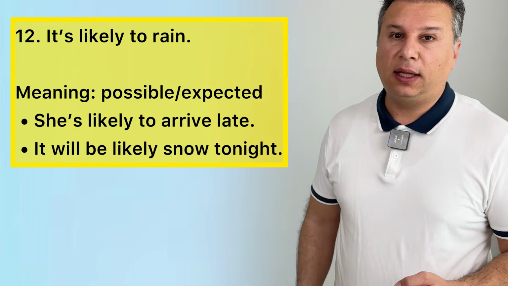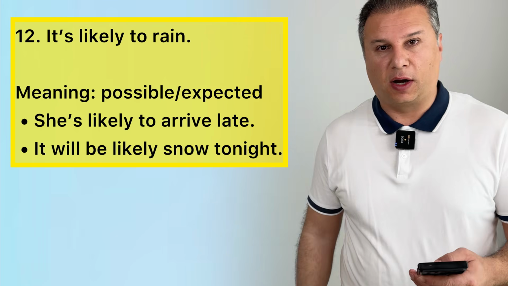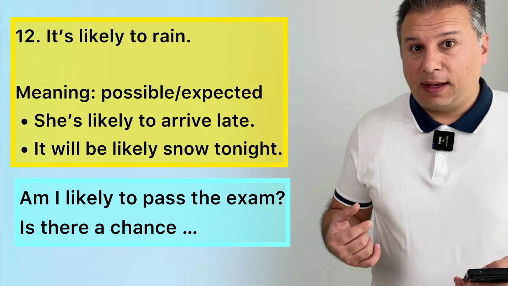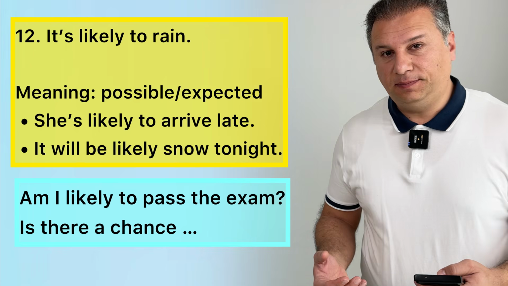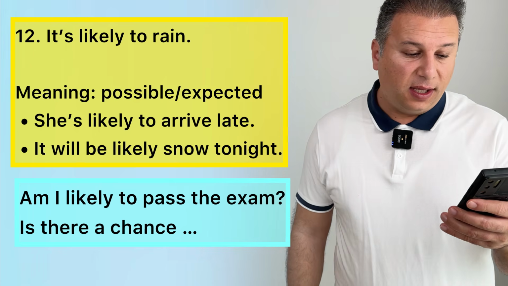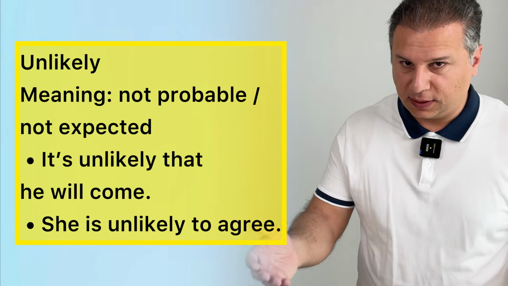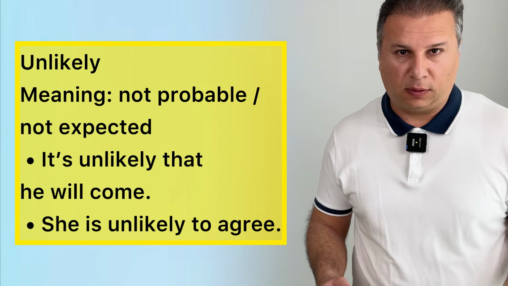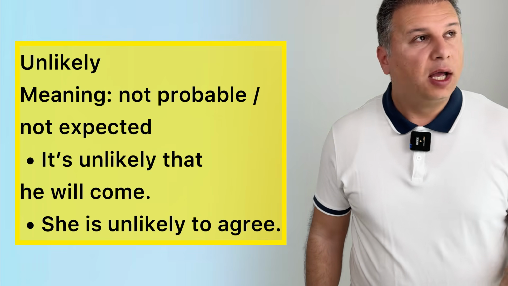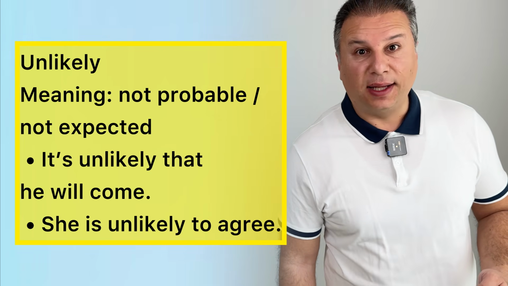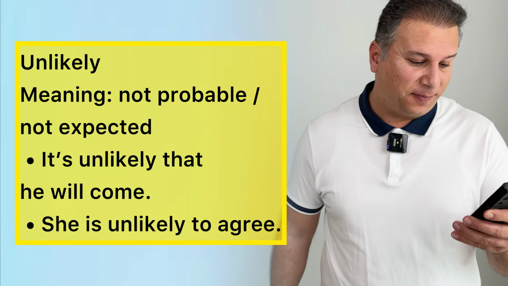It will be likely to snow. You're talking about tomorrow. Am I likely to pass the exam? It means, is there a chance that I pass the exam? The opposite is unlikely. So likely means possible, unlikely means not possible, not expected. So you look at the sky, it's sunny. No, it's very unlikely to rain today because it's sunny, okay?